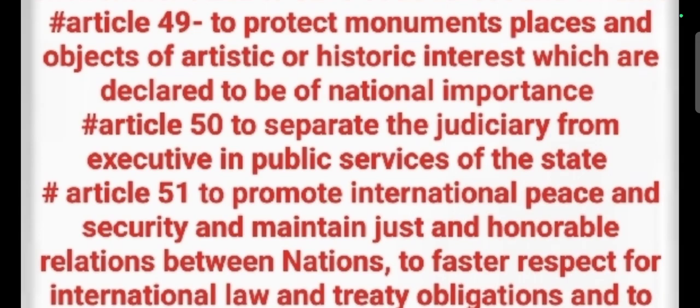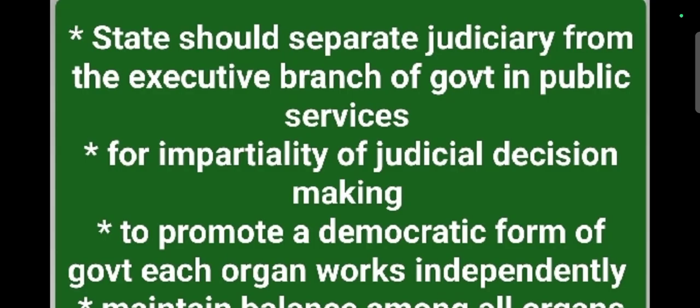And Article 50 under this DPSP is to separate the judiciary from the executive in public services of the state. Okay, we already know the three organs of a government are the legislative, executive, and judiciary organs. The executive organ implements laws, the legislative organ makes laws, and the judicial organ protects people from arbitrary rule or arbitrary laws.